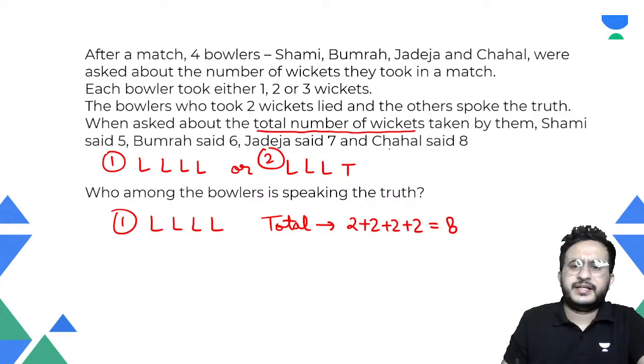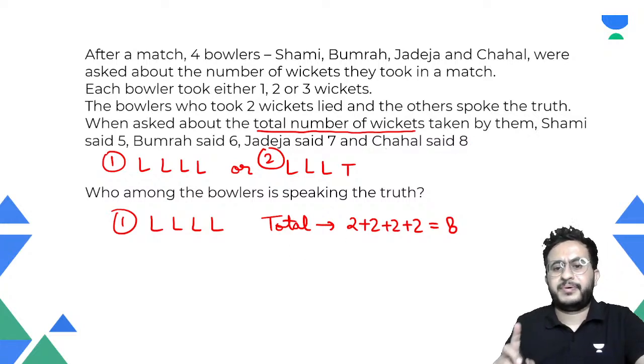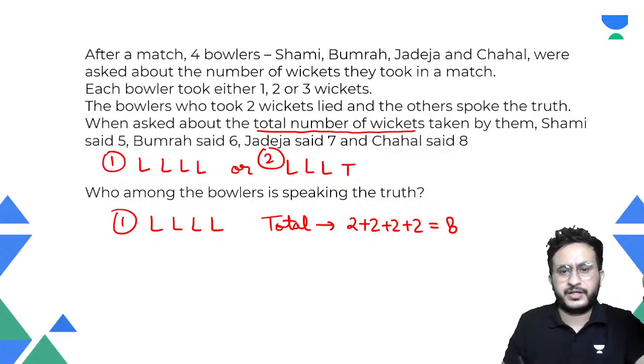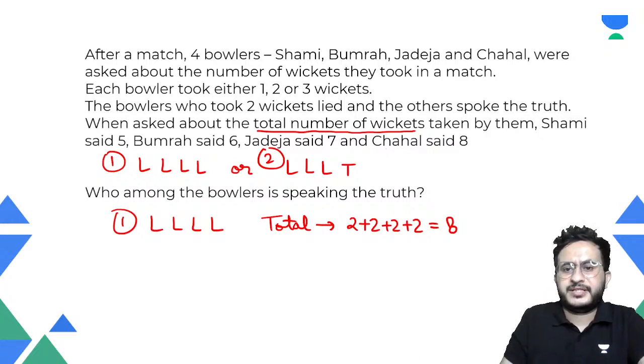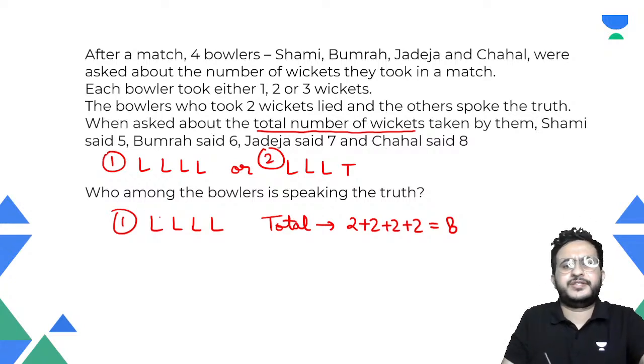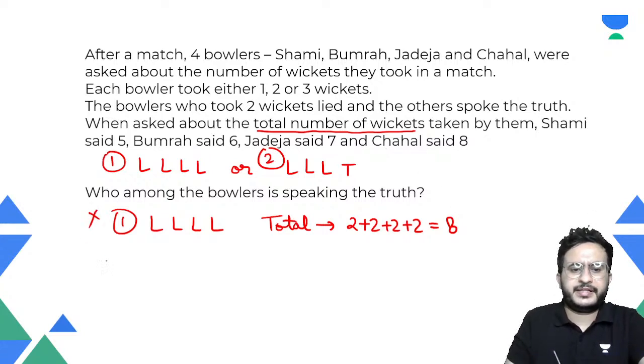See, if we see this, Chahal had said 8, right? And total is also coming 8. But if total is 8, that means this is the true thing, right? But Chahal is saying 8, that means this is contradicting. We assumed that none of them is telling the truth, so how can Chahal tell the truth? That means this assumption is wrong. We first assumed that all of them are telling lie. Total is coming as 8, so Chahal should also tell lie. Why is he telling the truth? So this is not the correct one. So we will take the second case.